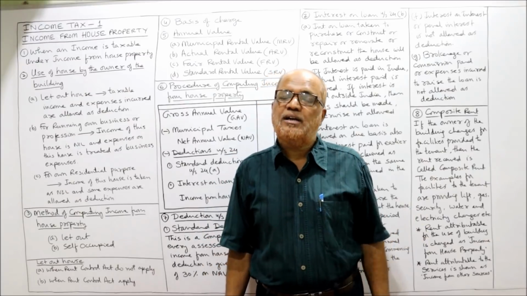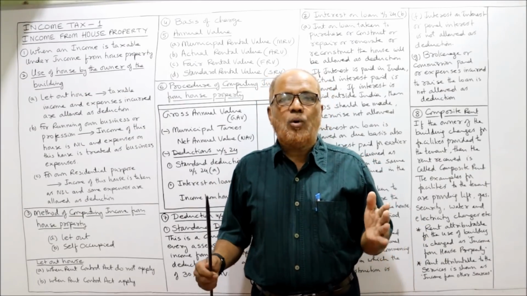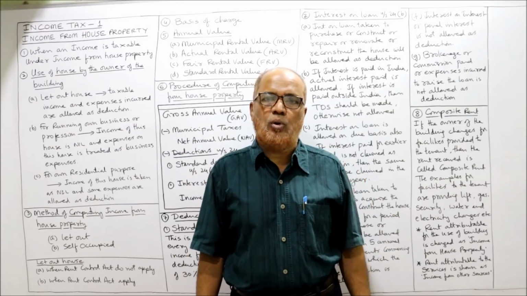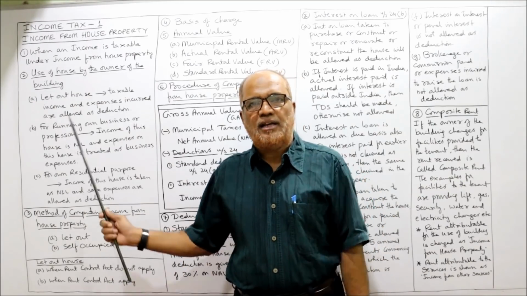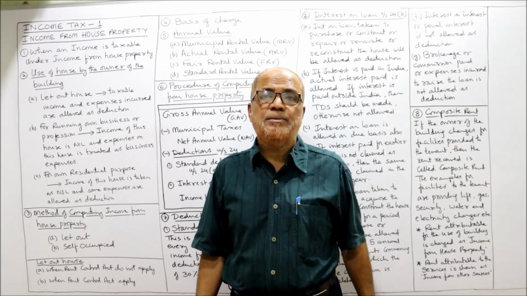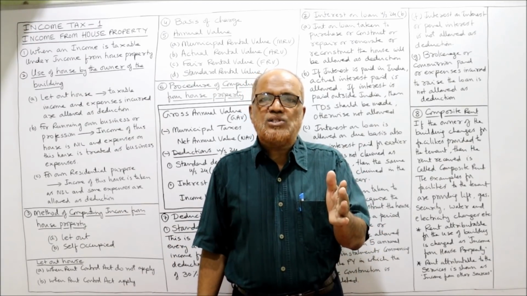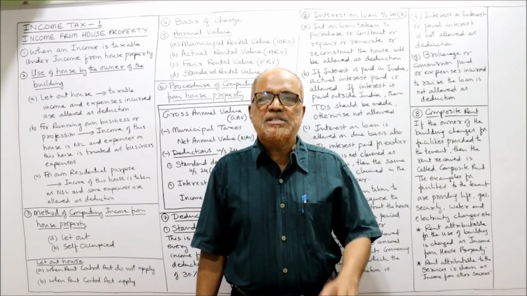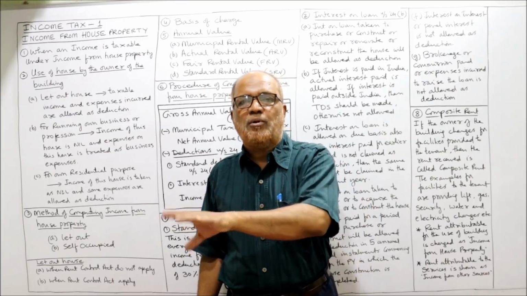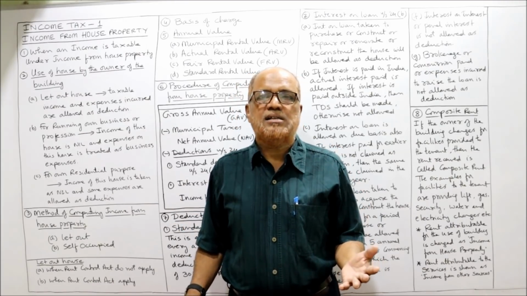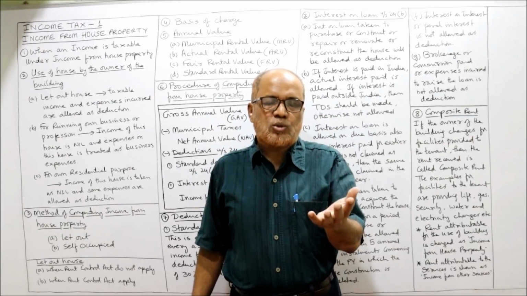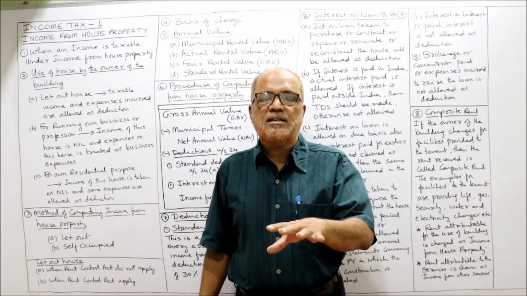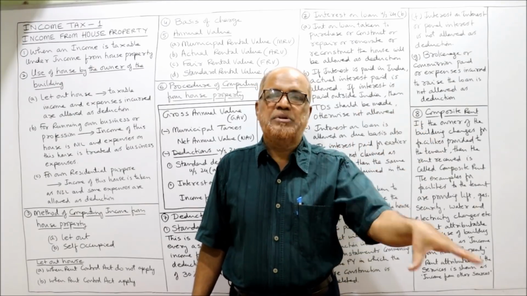Sometimes deemed owner. Third condition is deemed owner. Sometimes the owner is not the genuine, real owner. He will be treated as a deemed owner and the income is taxable under income from house property. When will this deemed owner arise? When a person transfers the property to his spouse without any consideration. Mr. X has transferred the property in the name of Mrs. X without any consideration. Then actually the ownership is in the hands of Mrs. X. But the Income Tax Act will tax the income in the hands of Mr. X.